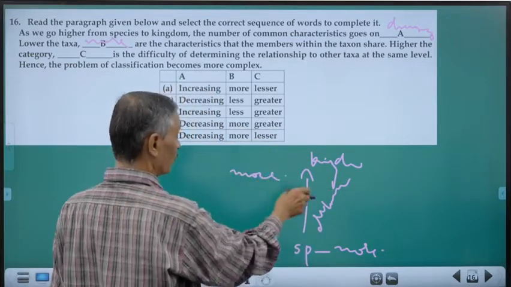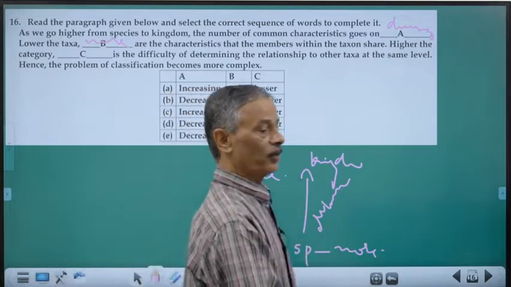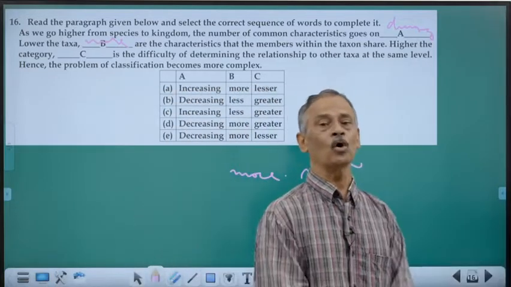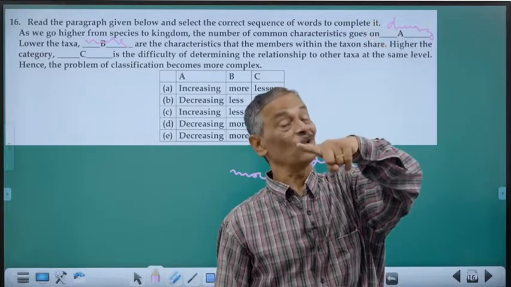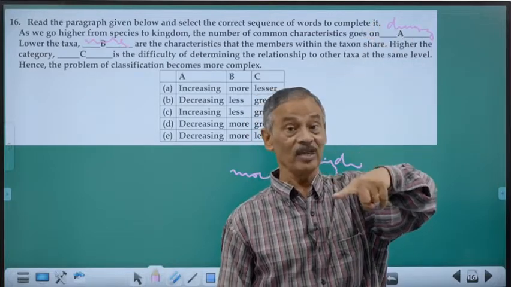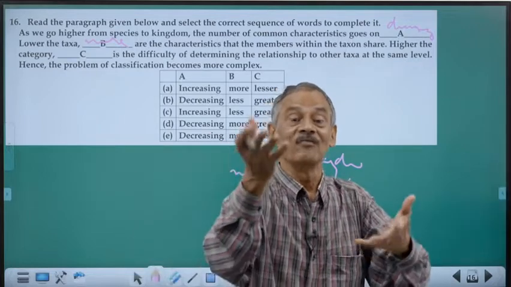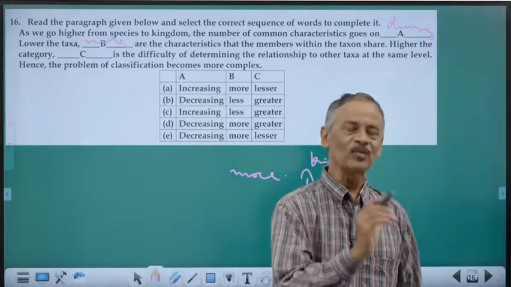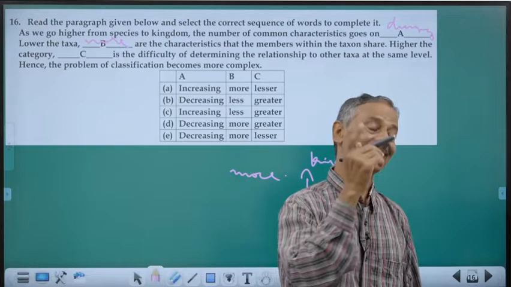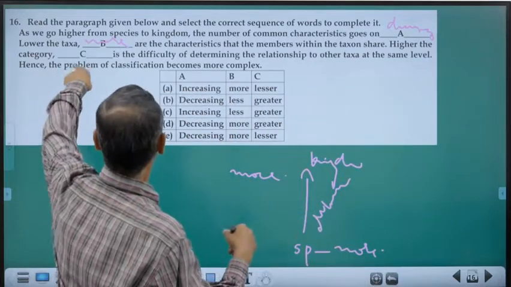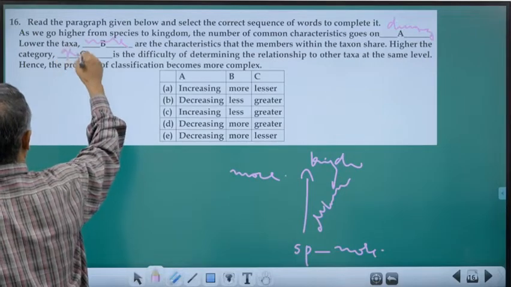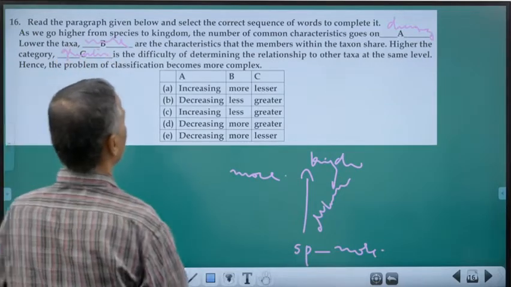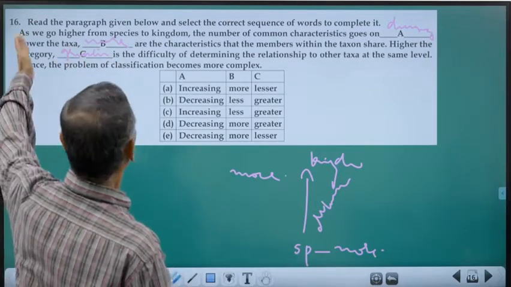Why? Classification is easy in the lower taxa because similarities are more. But to group in the higher taxa, it is not that easy. It is difficult. Why? Because characters are very much different. That's why it is difficult to classify in higher taxa. So, greater is the difficulty in determining. So that should be the order.